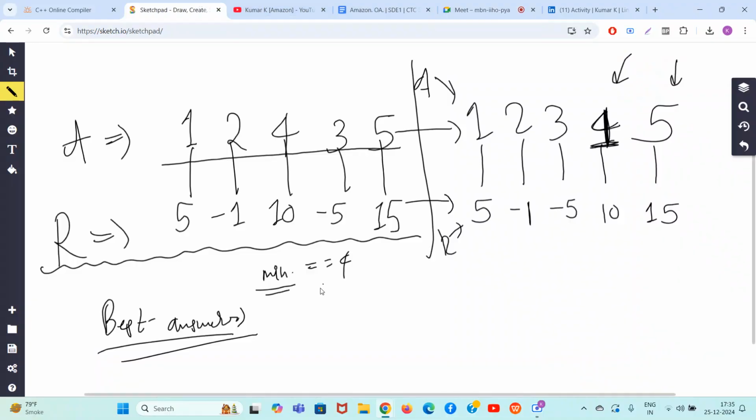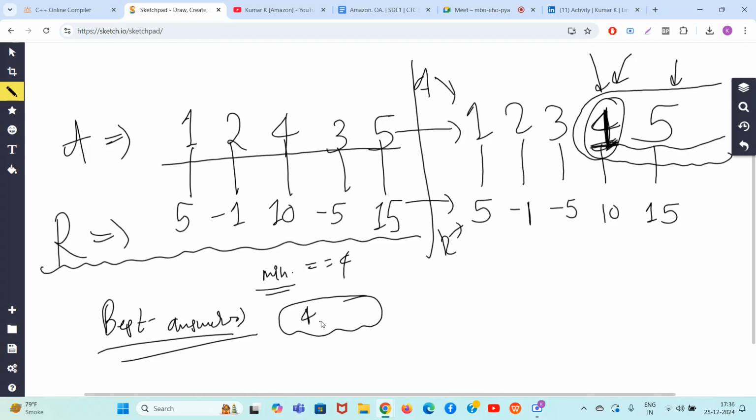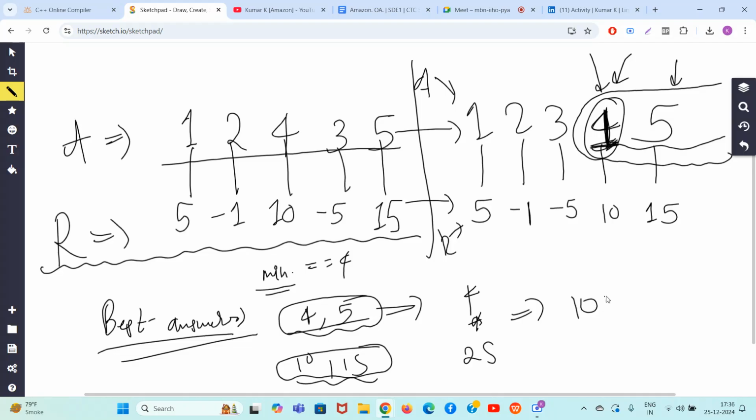How? See, your minimum should be 4, right? It means you can select this whole part. If you select this whole part, the minimum will come as 4 only, and 4 must be included forcefully. So minimum 4 means you can take in 4, you can take in 5, and things like that. And in the congruency, there will be 10 and 15. So what will be the minimum of 4 comma 5, guys? It will be 4, and here you will be multiplying with 10 comma 15, which is 25. So 100 is one of the possibilities.